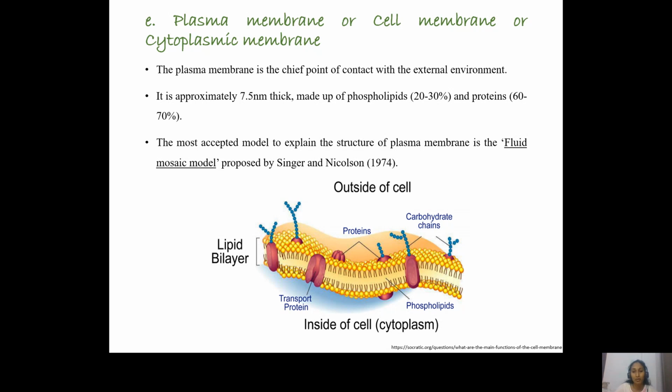Now, between these phospholipid bilayers, there are proteins which are embedded. Now, these proteins can be intrinsic proteins or extrinsic proteins. Intrinsic proteins are the membrane-spanning proteins, that is, they will cover the whole membrane, and they project towards the outside and also towards the inside of the cell. While on the other hand, the extrinsic proteins are exclusively restricted to the outer surface. They are present only towards the outside of the cell.